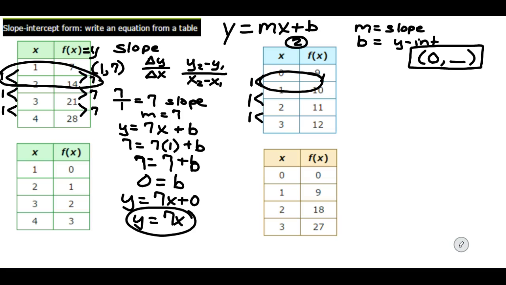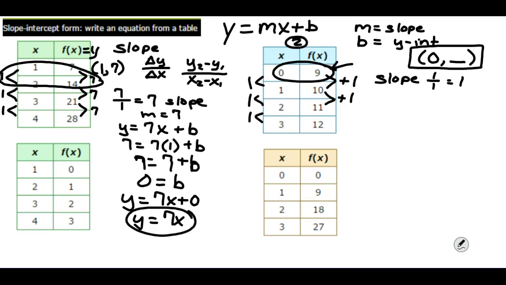Y is changing from 9 to 10. So our y is changing by plus 1. From 10 to 11, it's changing by plus 1. So that's our slope. Our slope is 1 over 1, which is 1. And so because this particular table has a point that is 0, 9, we can say, okay, that's the y-intercept.